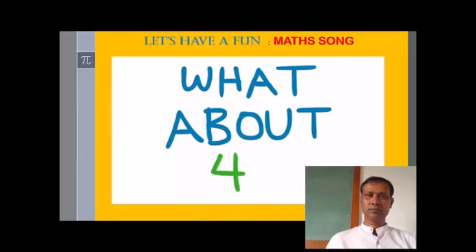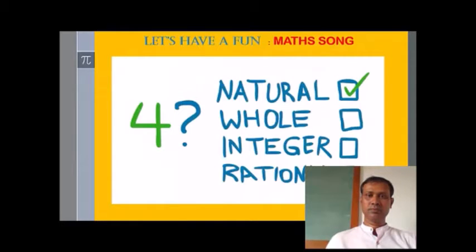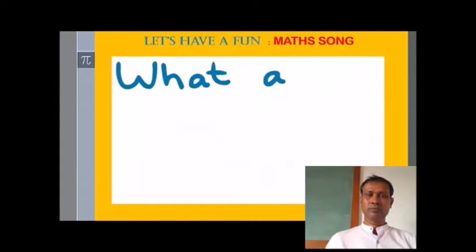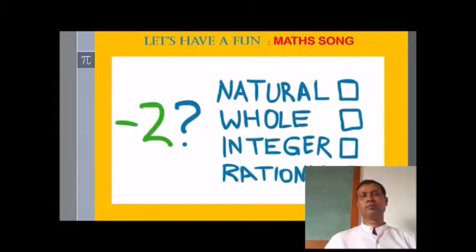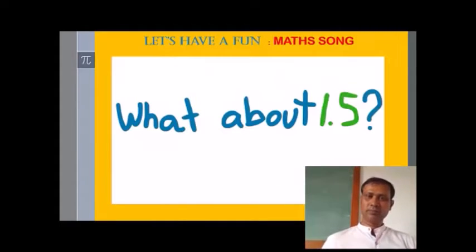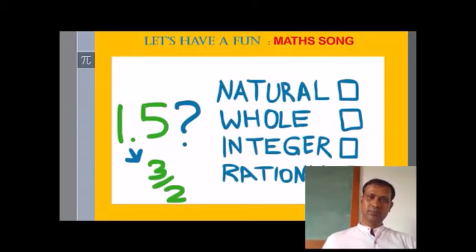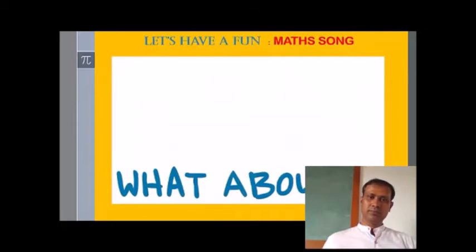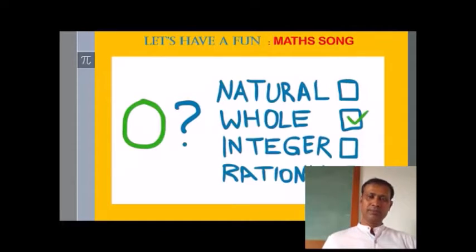What about 4? It's a natural number, so it's also whole integer and rational. What about -2? Integer and rational. What about 1.5? It's just rational. What about 0? It's whole integer and rational.